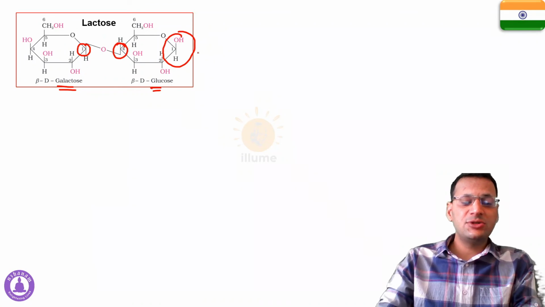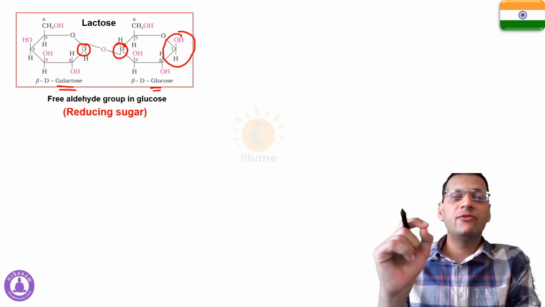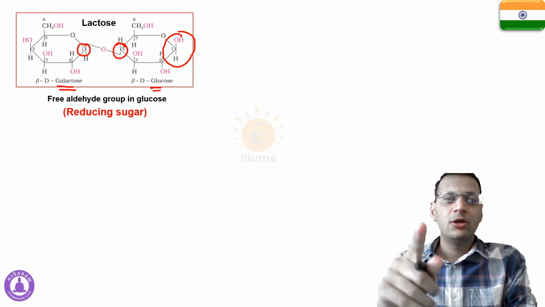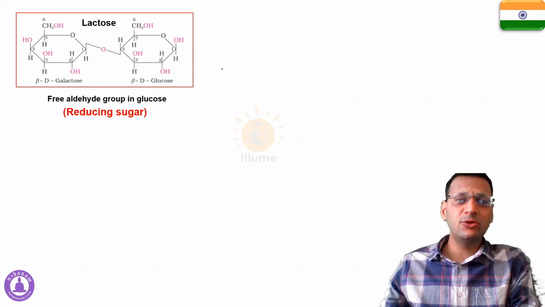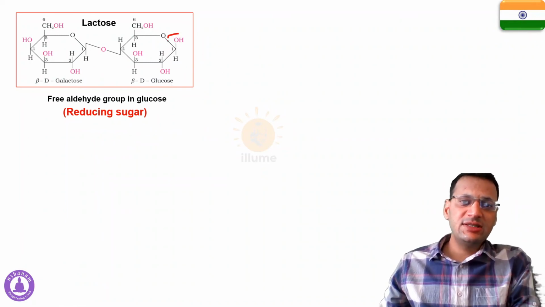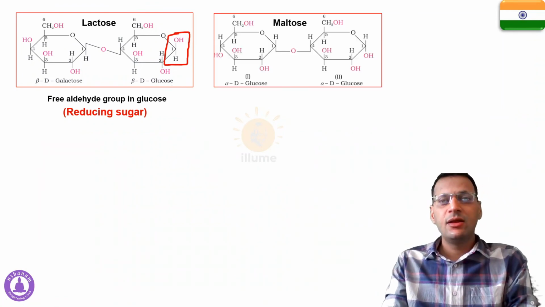That's why lactose is a reducing sugar. That's because lactose has a free aldehyde group in glucose, which is very clear from this picture. Listen to this carefully again. This is the functional group that is free in the case of lactose. That's why lactose is a reducing sugar.